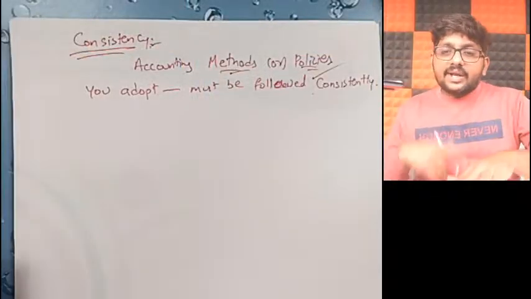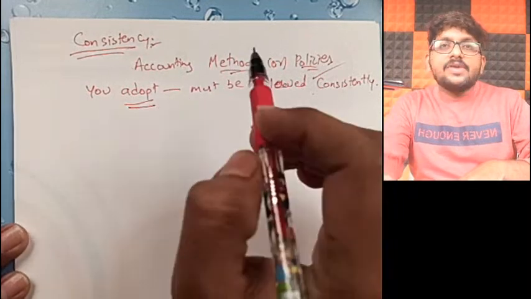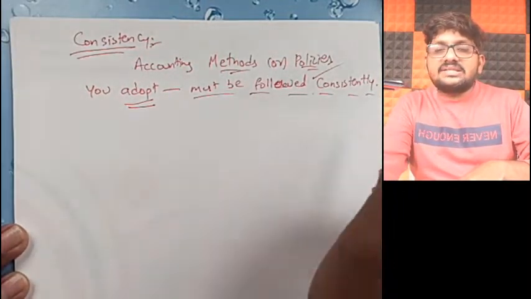Probably in your inventory valuation, you would have studied methods like FIFO, LIFO, weighted average. First year FIFO, second year LIFO, third year weighted average, then next year some other method. Can I keep on changing methods year on year? Cannot change methods year on year. Understanding, friends? What consistency is telling me is this: whatever accounting methods or policies you have adopted, those must be followed consistently.